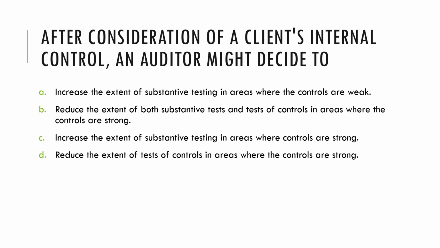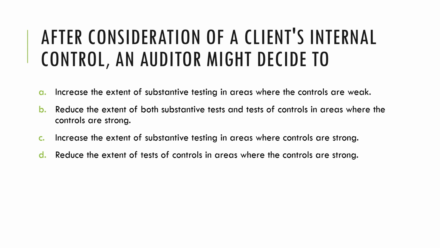auditor's substantive testing. Now, we are saying if the design and implementation appears promising, they appear strong, then the auditor will perform tests of controls on those controls that the auditor intends to rely on. After performing tests of controls, if the auditor has determined that they are indeed strong, they are indeed operating effectively, then the auditor will perform less extensive substantive testing.